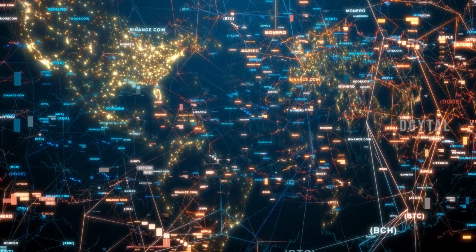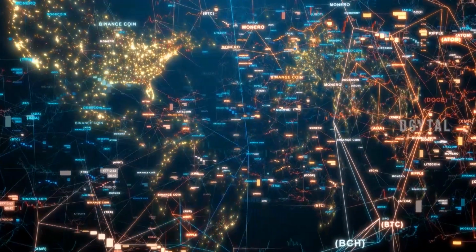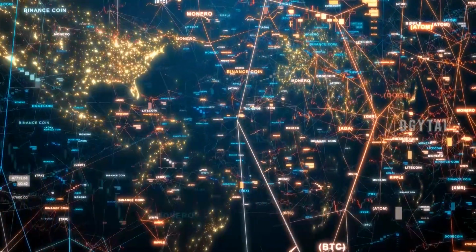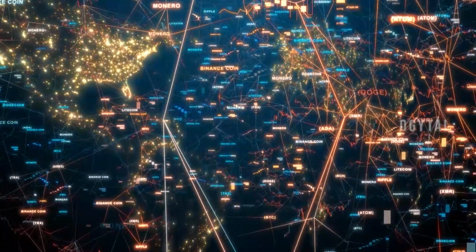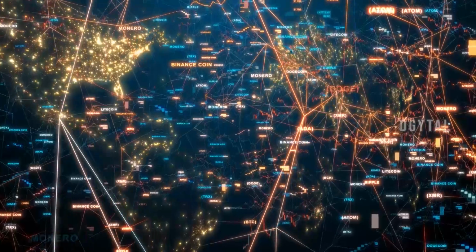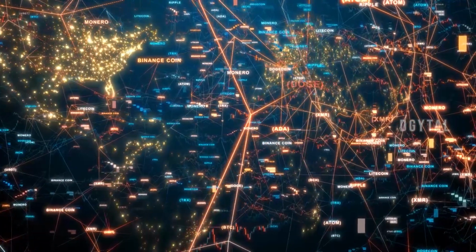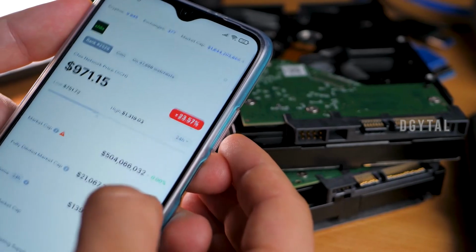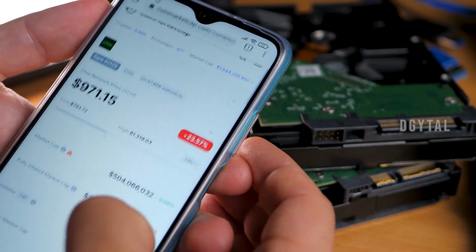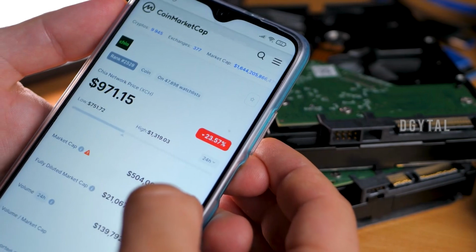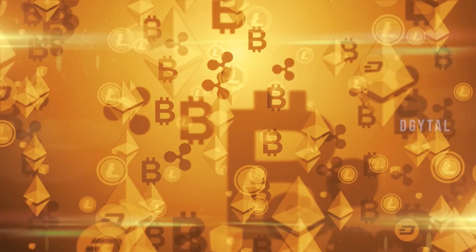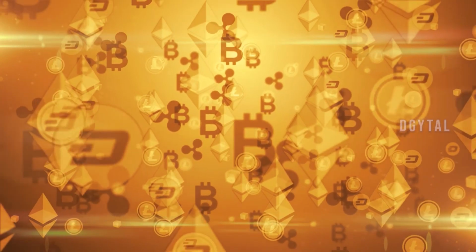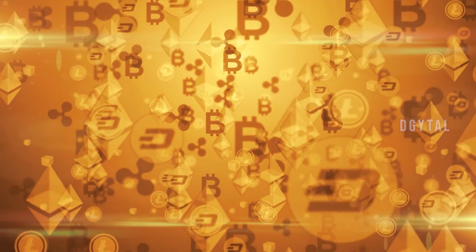Because the blockchain is decentralized and distributed, there is no single point of failure. This means that even if one node or computer is compromised, the rest of the network can still operate and maintain the integrity of the blockchain. Overall, blockchain technology allows for secure and transparent transactions without the need for a central authority or intermediary. This makes it ideal for use cases such as digital currencies, supply chain management, and smart contracts.